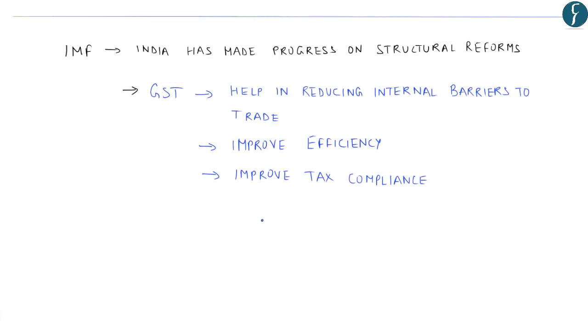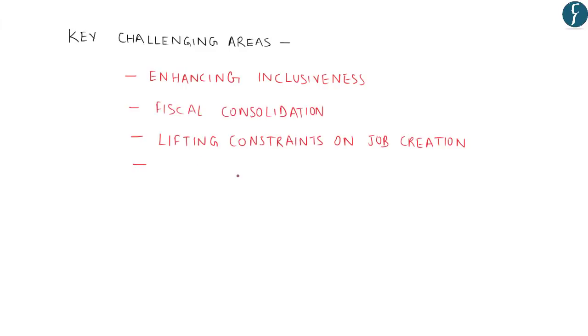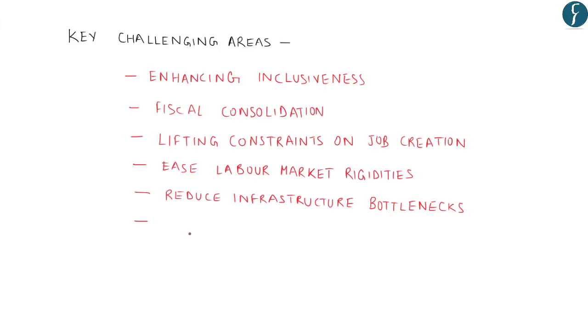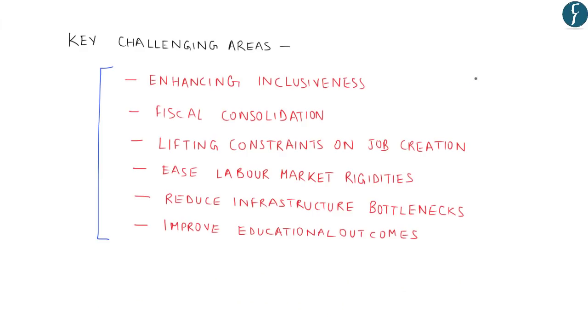However, there are certain key challenging areas which need to be addressed, such as enhancing inclusiveness, fiscal consolidation to improve fiscal policy credibility, lifting constraints on job creation, easing labor market rigidities, reducing infrastructure bottlenecks, and improving educational outcomes. Thus, these become important key challenging areas, and statement-based questions may be asked with respect to enhancing growth in India.